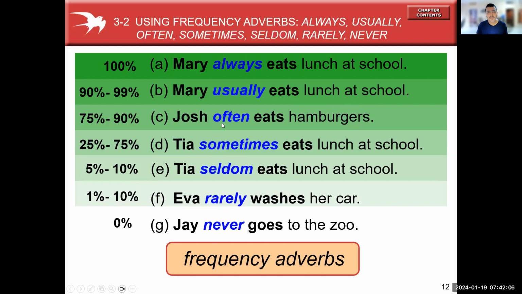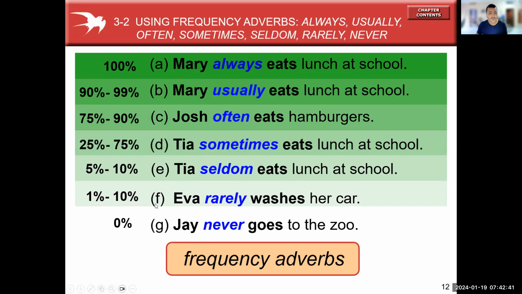Then often is 75 to 90%. Josh often eats hamburgers. In letter D, with 25% to 75%, we have sometimes. Tia sometimes eats lunch at school. In letter E, with 5 to 10%, we have seldom. Tia seldom eats lunch at school.